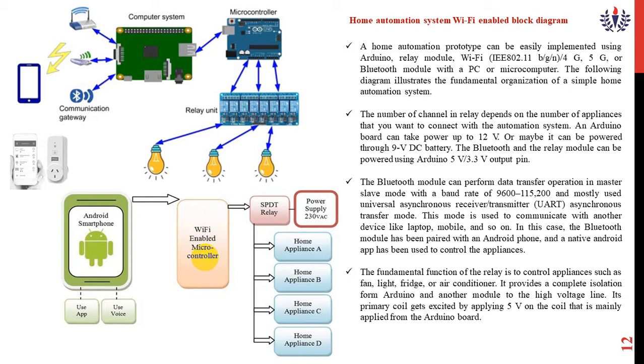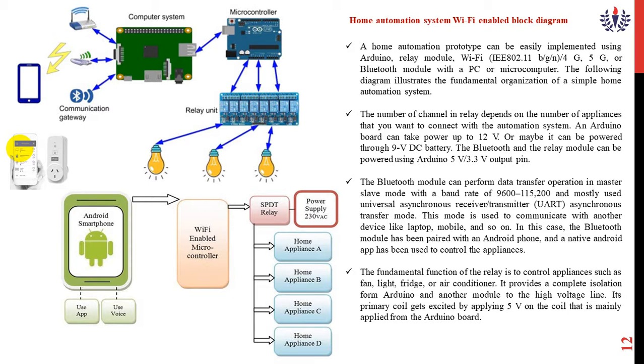The Bluetooth module can perform data transfer operations in master slave mode, which you already studied in the microcontroller subject. Here they are also using the UART transfer mode option. UART means universal asynchronous receiver transmitter. This mode is used to communicate with other devices like laptops and mobile phones. In this case a Bluetooth module can be paired with an Android phone and a native Android app to control